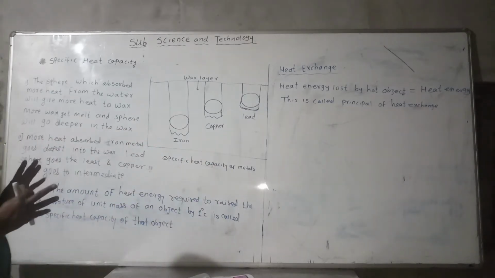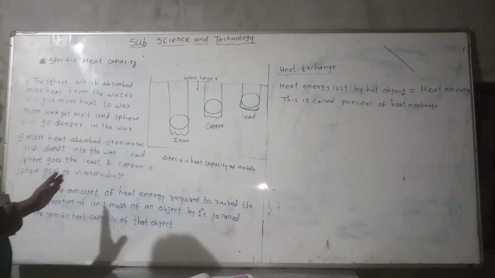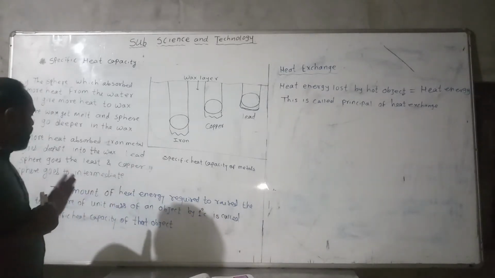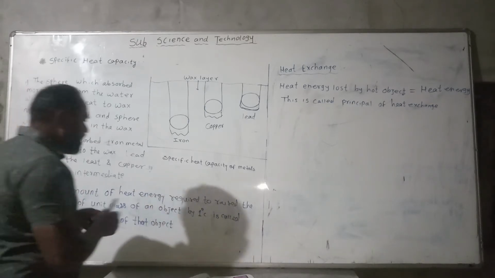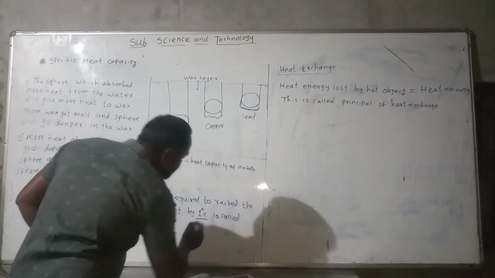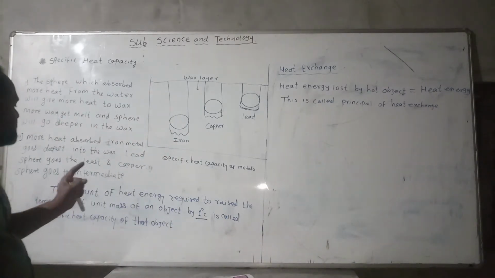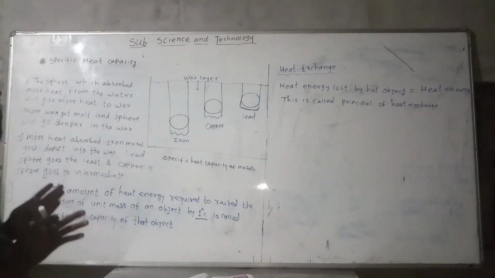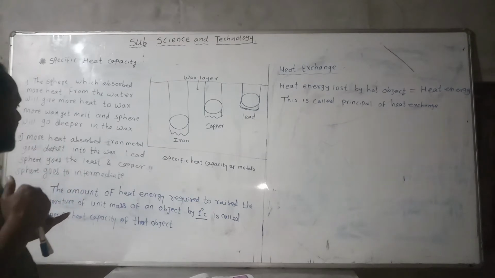From all the above activity, we have to be clear what is meant by specific heat capacity. The amount of heat energy required to raise the temperature of a unit mass of an object by 1 degree Celsius is called the specific heat capacity of that object. What is meant by specific heat capacity? The amount of heat energy gained.